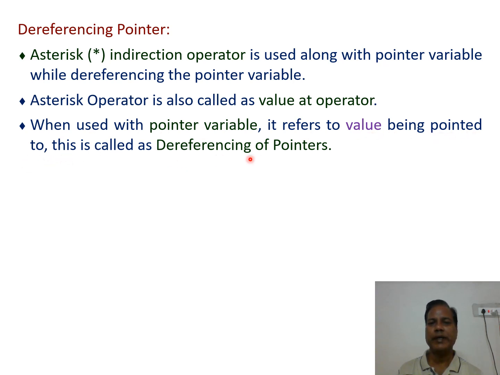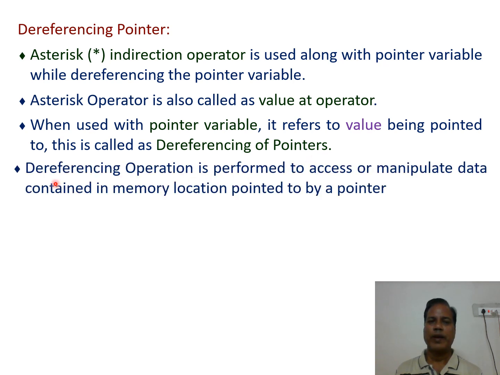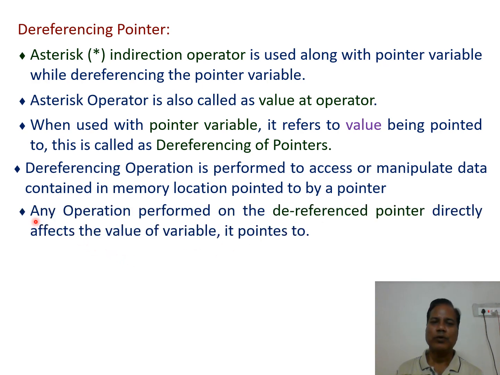This is called dereferencing of the pointer. The dereferencing operation is performed to access or manipulate data contained in the memory location pointed to by a pointer. So any operation performed on the dereferenced pointer directly affects the value of the variable it points to.